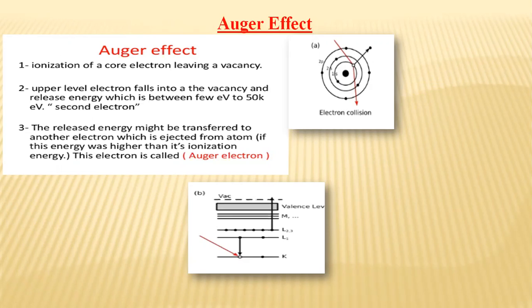So, many a time it happens that an atom in a state of single ionization may undergo an Auger transition, which leaves it in a state of double ionization. The electron released in such a transition is given out from the atom with a kinetic energy E, given by the ionization energy difference. So, this is also a non-radiative transition.